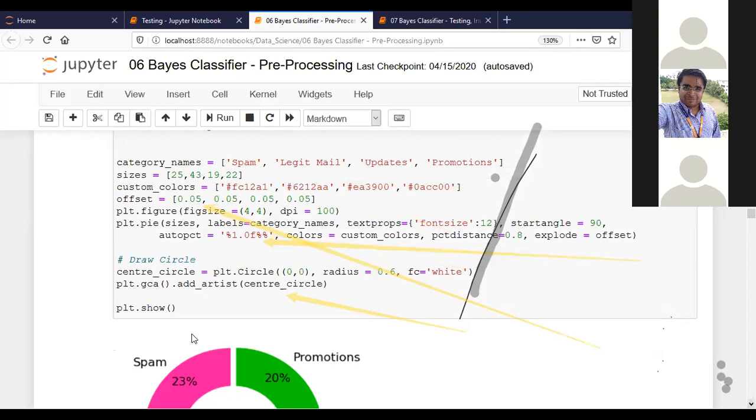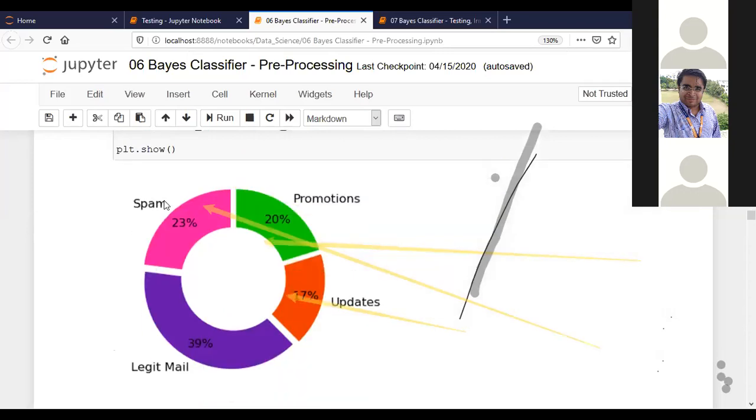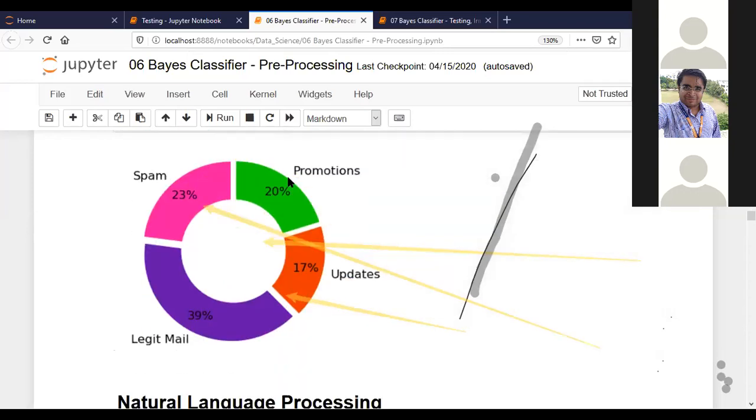This. Look here. There are 23% spam emails, there are 20% promotional emails, there are 39% legit emails, that means important emails, and 17% updates. Okay.